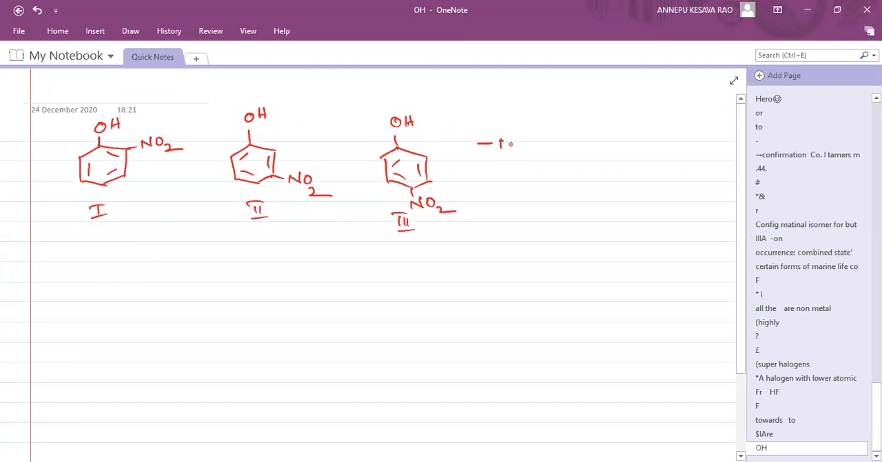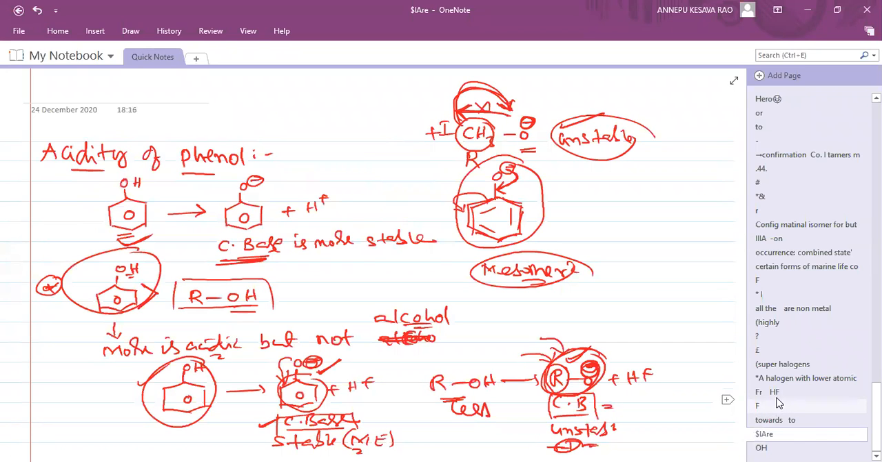NO2 group is what? NO2 group is a minus M group as well as a minus I group. I will show you the slides, Swathika, no problem. First tell me what the NO2 group is. Just one slide was completed, ma. Okay, take a screenshot, ma.